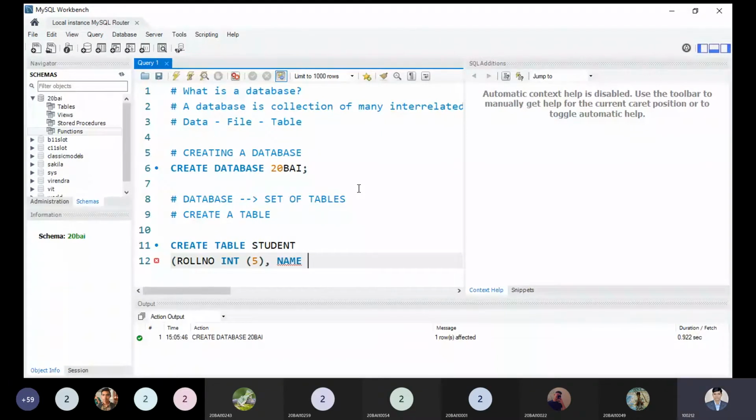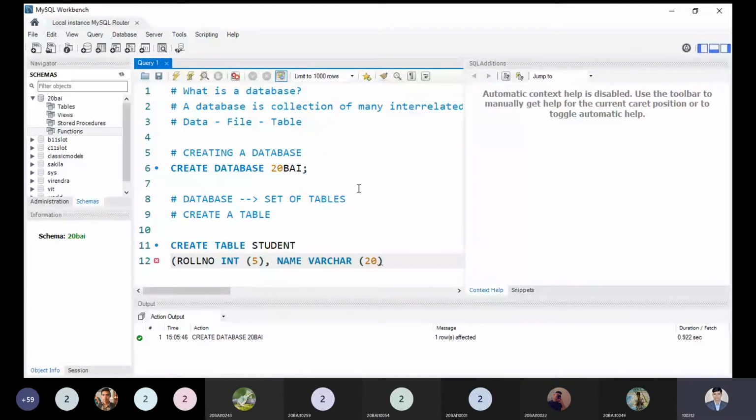I'm choosing varchar, which means variable character length, with a size of 20 letters. So I can store alphabetical or numerical information. This is equivalent to the string in C, C++, Java and Python programming as well.